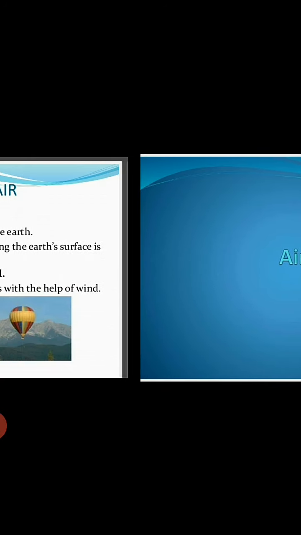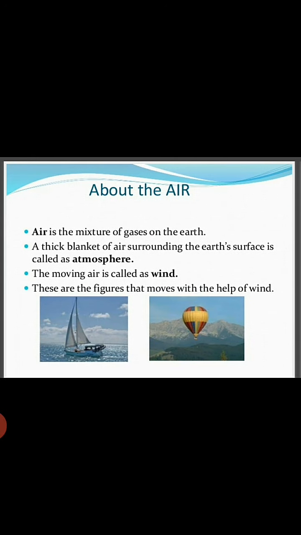Air around us. About the air, we know air is very important for our life, for our breathing. Air is the mixture of gases on the earth. A thick blanket of air surrounding the earth's surface is called the atmosphere. The moving air is called wind. These are things that move with the help of wind, like a parachute and a ship.